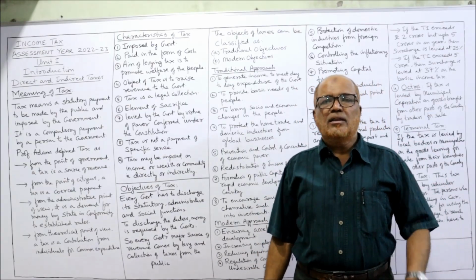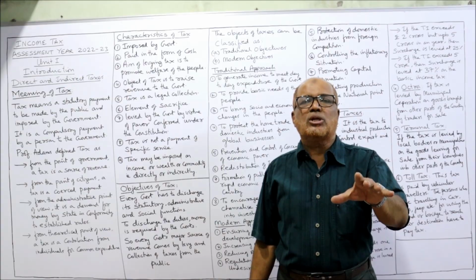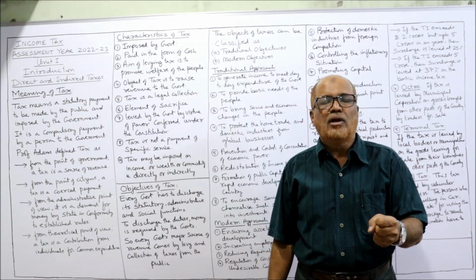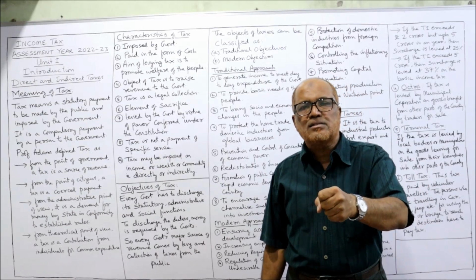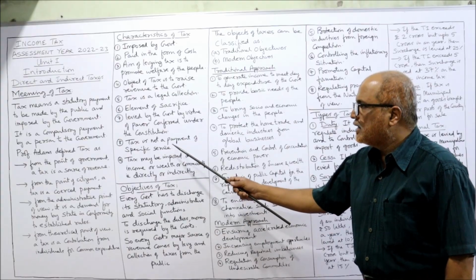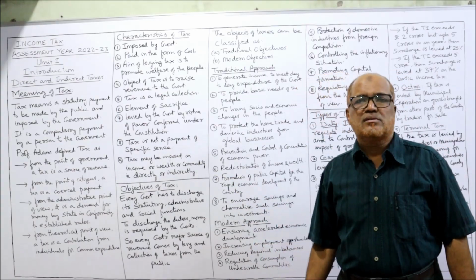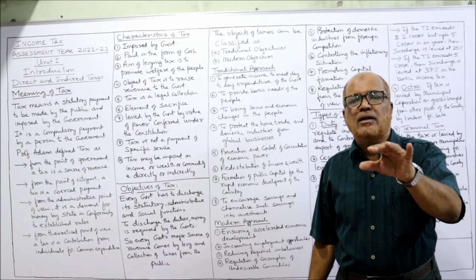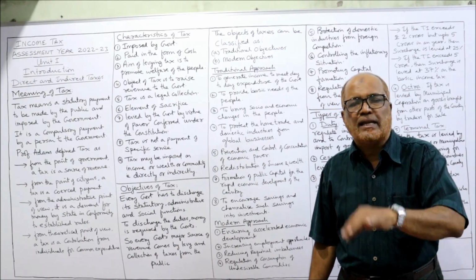In every country, the law, the constitution has given the power to the government to collect the tax. The government is collecting the tax by using the power which is given by the constitution. Tax is not a payment for a specific service. When we pay the tax, we are not paying for a particular specific service to the taxpayer.